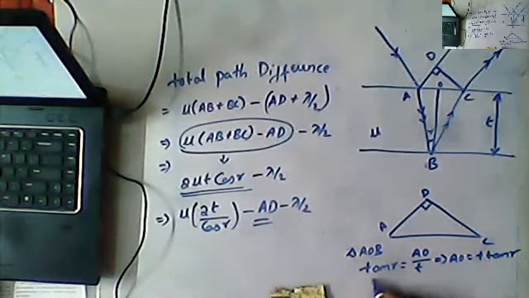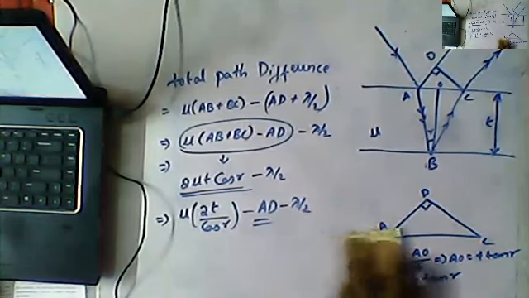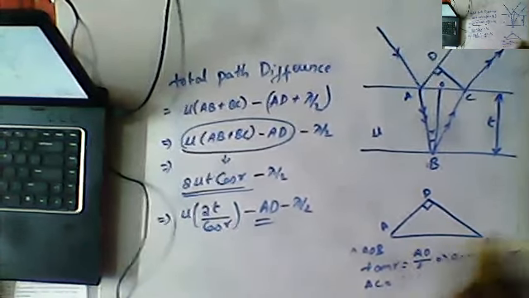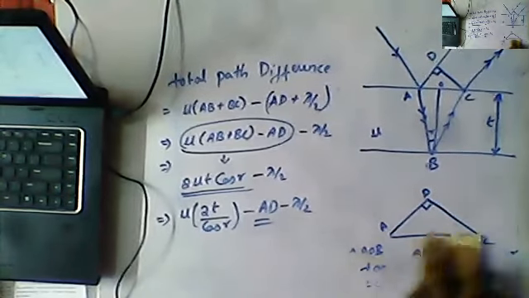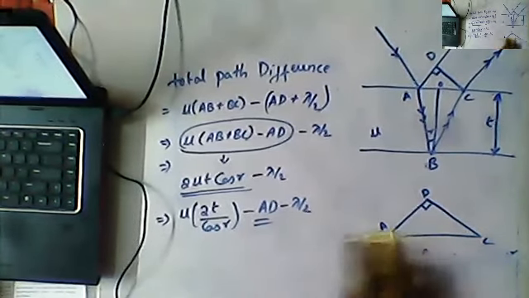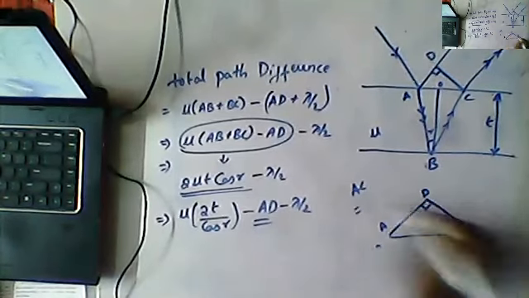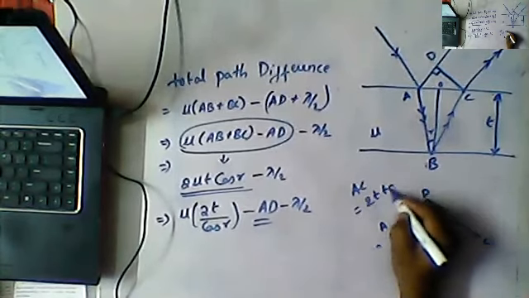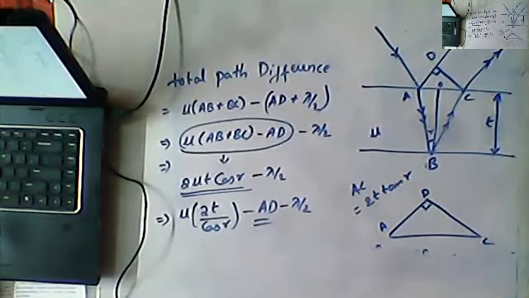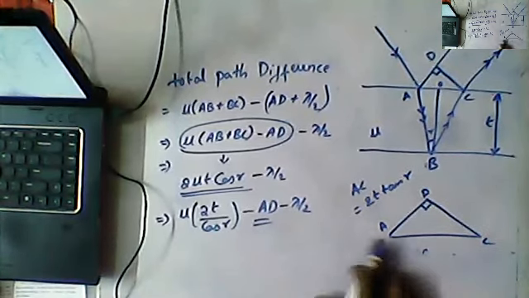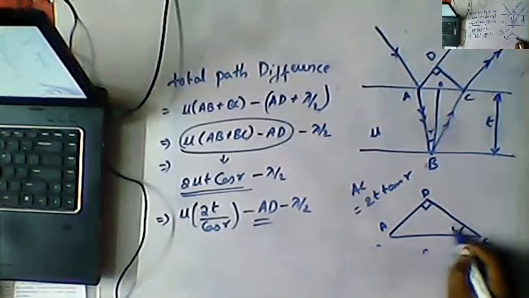That is, AC is equal to 2T tan R. AC is equal to 2T tan R. Now we are getting the value here.